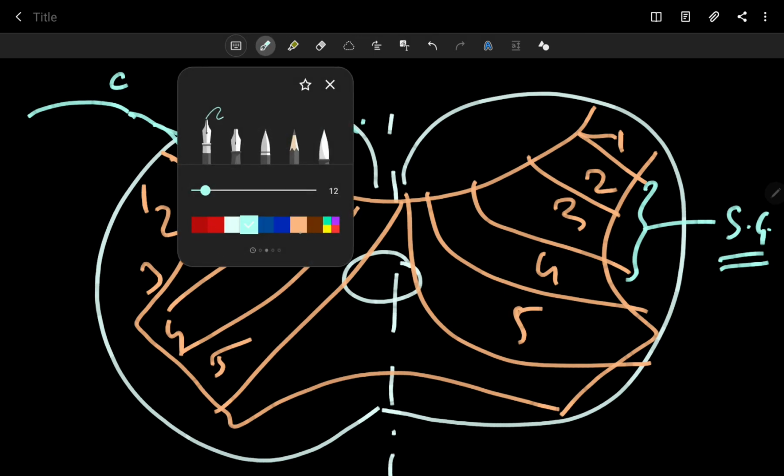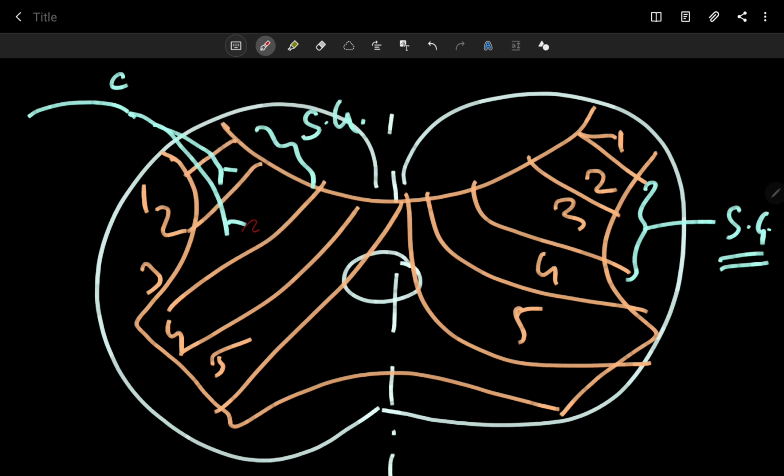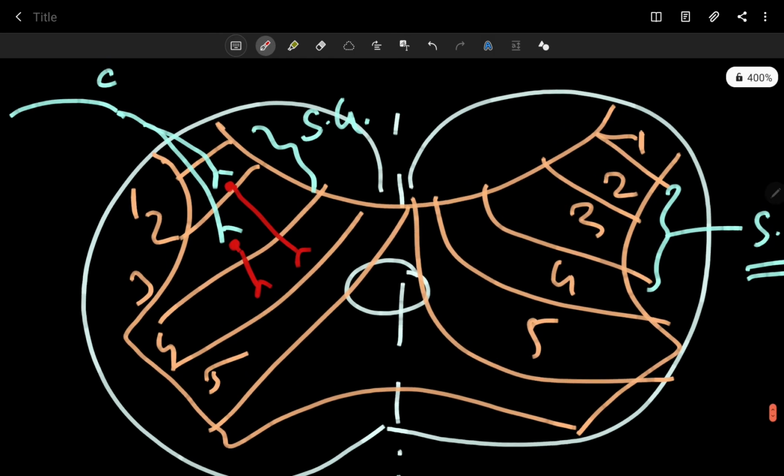And then there are some interneurons. I am marking with red some interneurons. These interneurons originate from here, and they terminate at layer 5. So this is your primary, first order neuron, this is C obviously, and then the red interneurons terminate at layer 5.